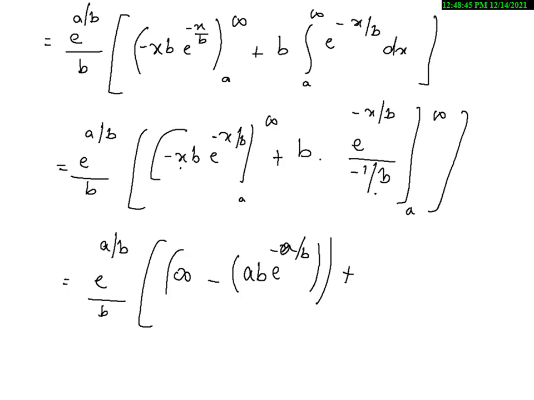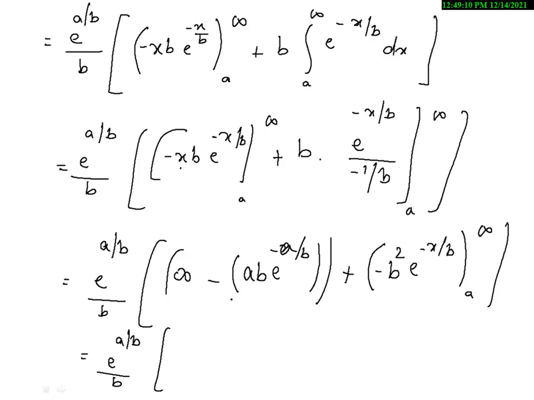I can just take it in the numerator, so it will become minus b square e power minus x by b, and the limits over here are a to infinity. So this will reduce as e power a by b by b. Now this minus term was this, minus into minus plus, that is ab e power minus a by b. Plus now I am substituting the upper limit and lower limit in this one.